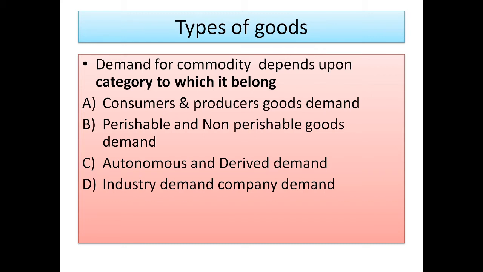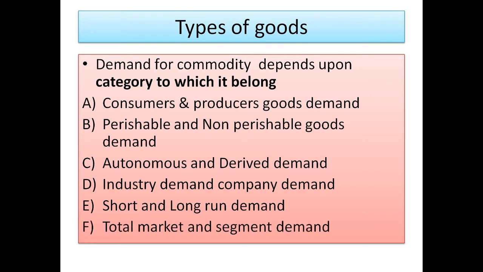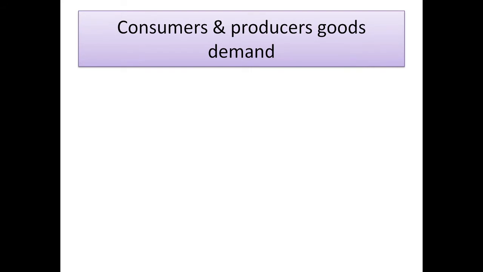Then four, industry demand and company demand, that is, the sum total of all companies' demand and a particular firm's demand. Then short run and long run demand, on the basis of time element. Then total market and segment demand, on the basis of classification of a particular market. Now see one by one. First, consumers and producers goods demand.